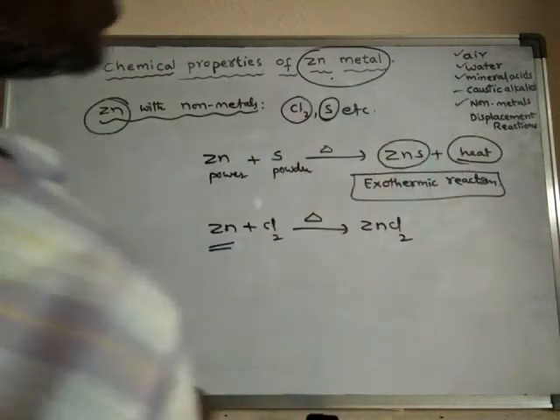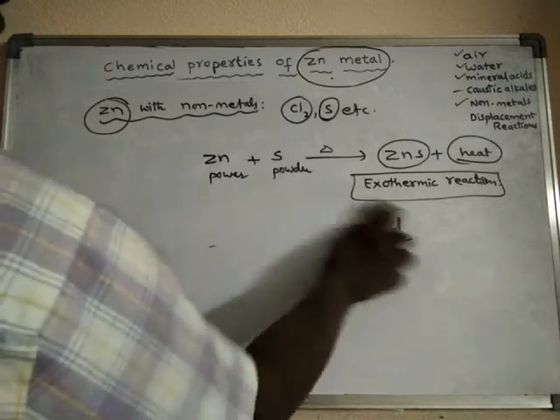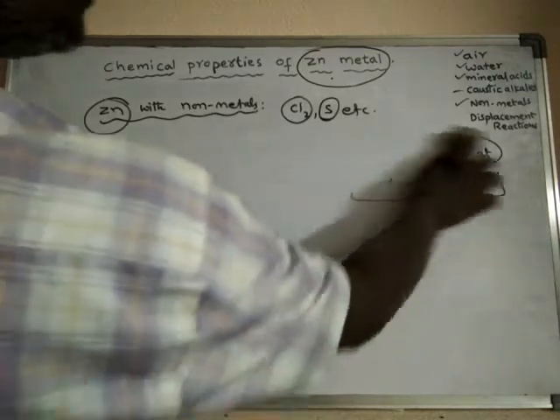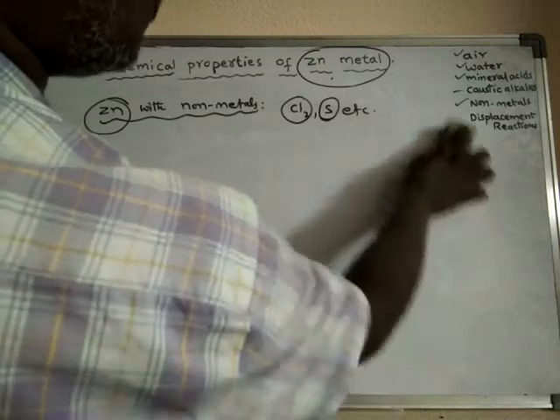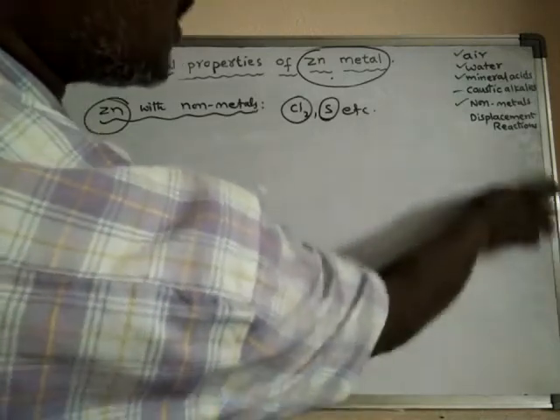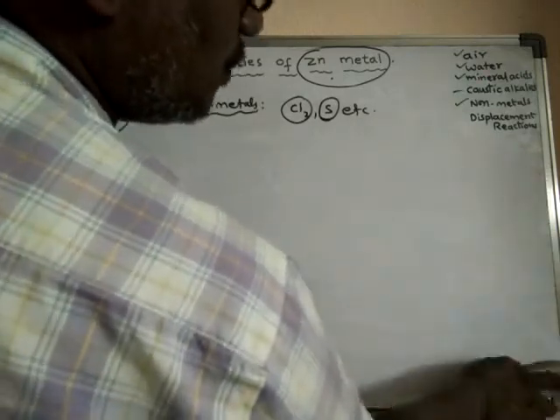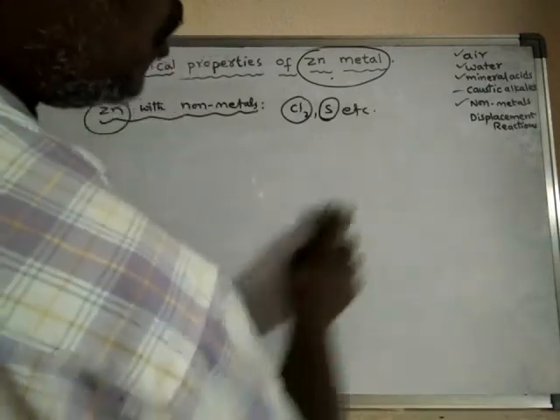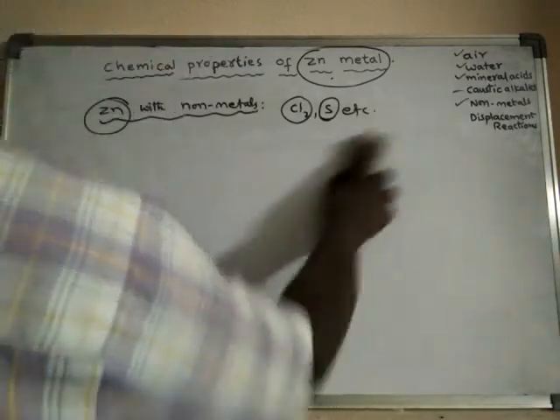Now displacement reactions. How does zinc show displacement reactions? As zinc is a highly electropositive element, it can displace the other metals which are present below zinc in the electrochemical series.